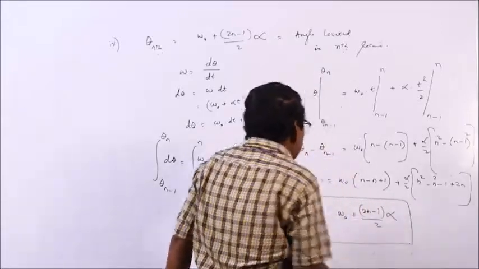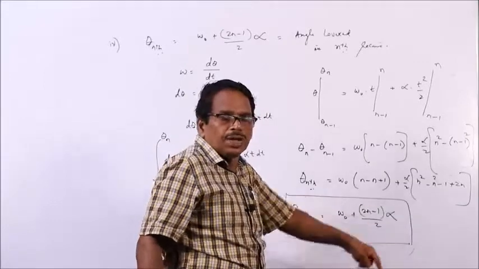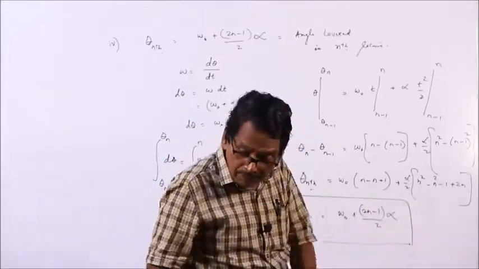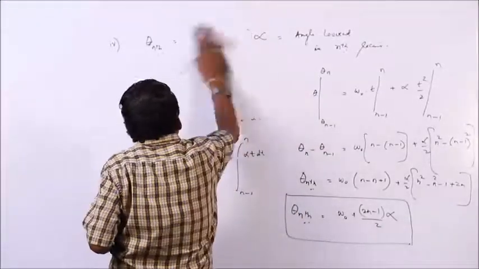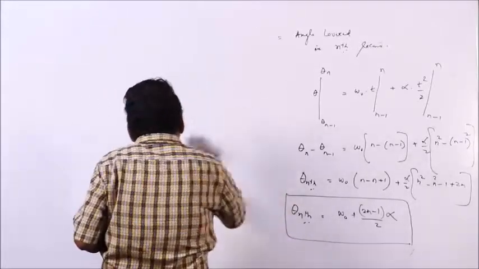Similarly, the distance covered in the nth second is equal to u plus 2n minus 1 by 2 into a, where a is uniform linear acceleration and alpha is uniform angular acceleration. So, with these ideas of angular motion, now we will go to uniform circular motion.